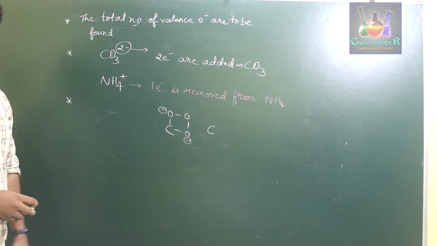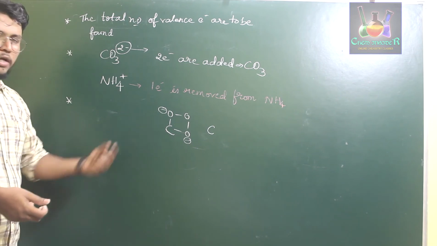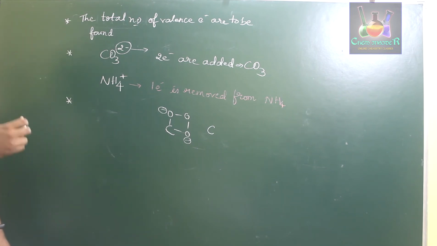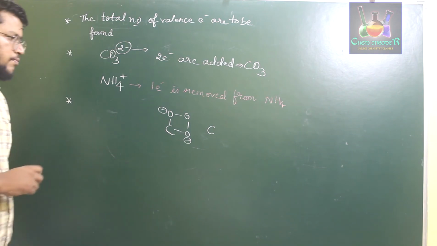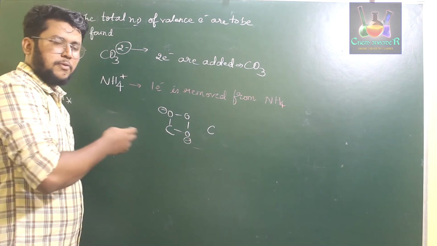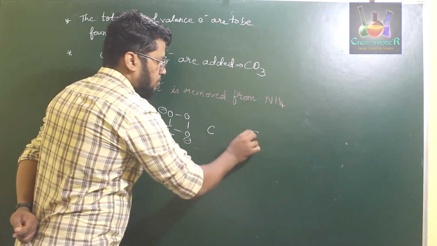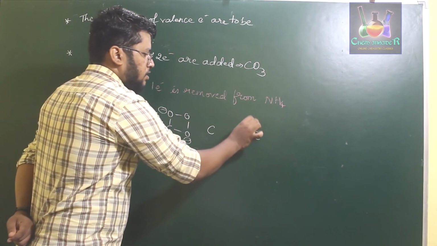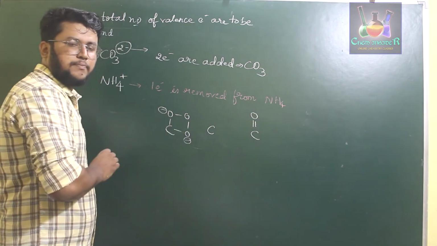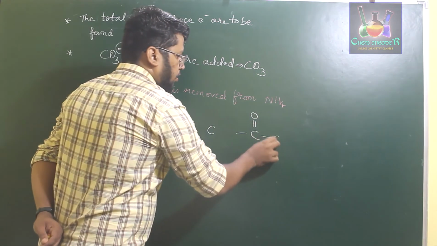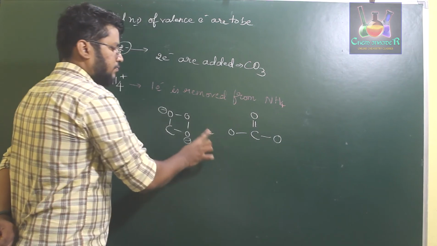Okay, electrons prefer going to the oxygen atom rather than to the carbon atom. So what we have to observe over here is that we need to satisfy carbon's octet structure first. So instead of considering this type of possibility, we can consider a different possibility where carbon is double bonded with one of the oxygens and singly bonded with 2 other oxygens.